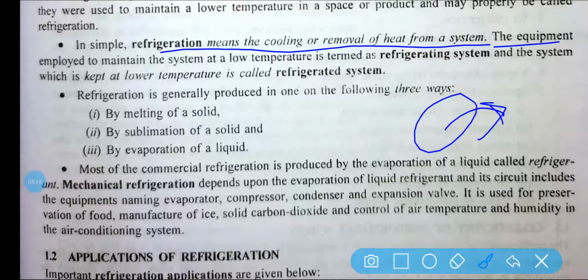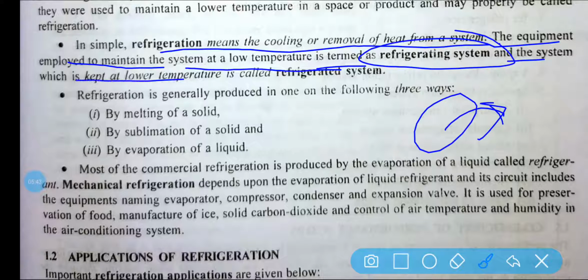The equipment employed to maintain a system at low temperature is termed a refrigerating system. That is, the evaporator, condenser, compressor and expansion valve we are using. The working fluid used to remove the heat is called the refrigerant. And the system which is kept at lower temperature is called the refrigerated system.